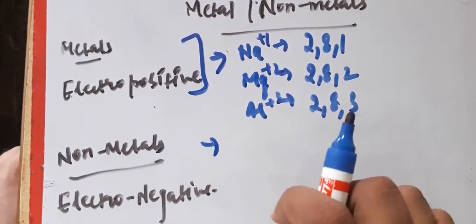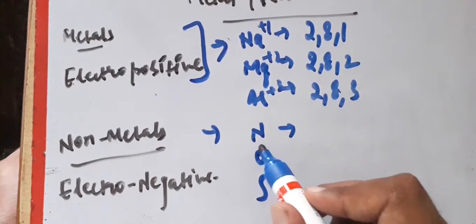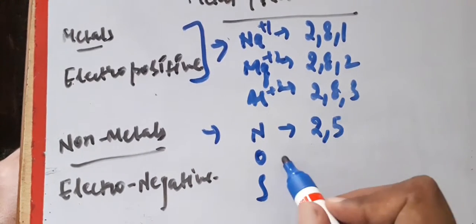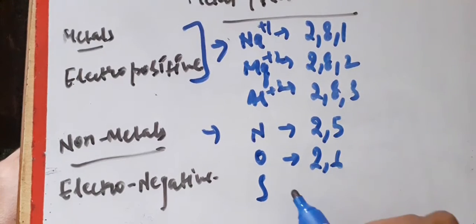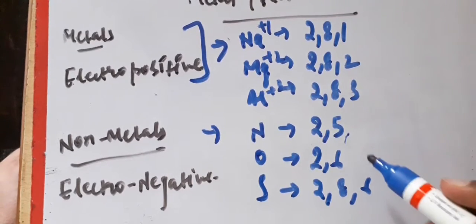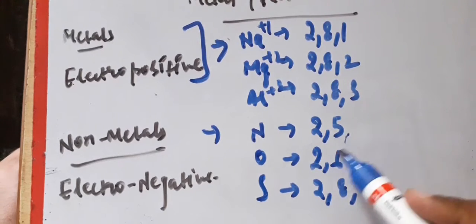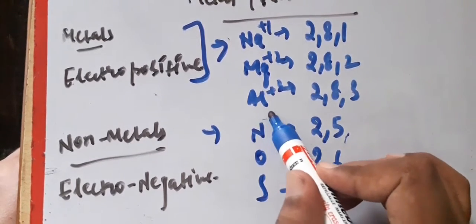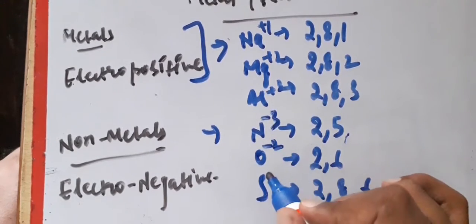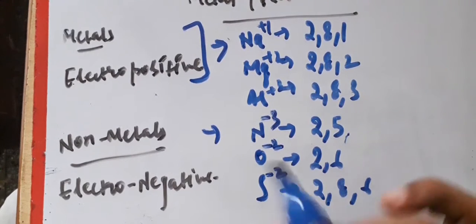And now we'll talk about non-metals. Let us take some examples: nitrogen, oxygen, sulfur. Nitrogen has atomic number 7, so its configuration is 2,5. Oxygen has 8, so 2,6. Sulfur has 16, so it will be 2,8,6. When the outermost shell has 5, 6 or 7 electrons, what do we do? We have to complete it to 8. Either we can accept 3 electrons or we can donate 5, so it's better to accept 3 electrons. So negative 3, negative 2 and negative 2. We can see that non-metals carry negative charges, so they are electronegative in nature. So we understand metals are electropositive in nature and non-metals are electronegative in nature.